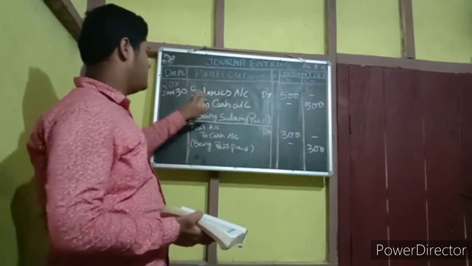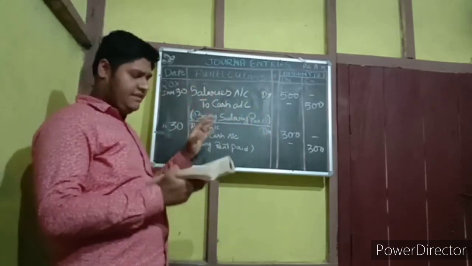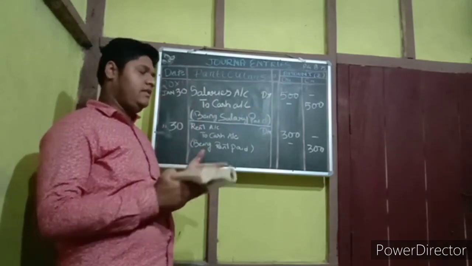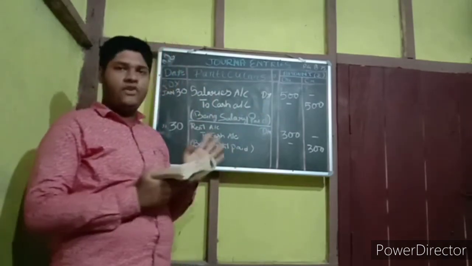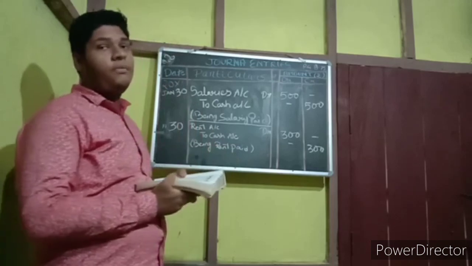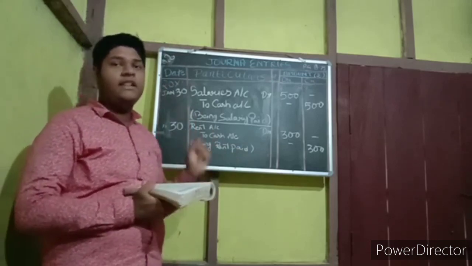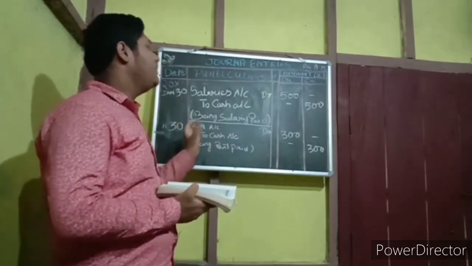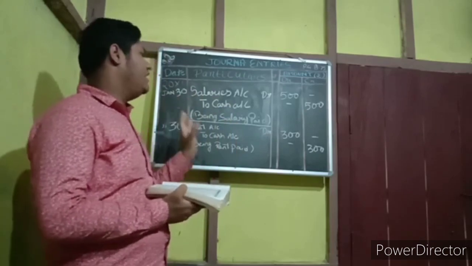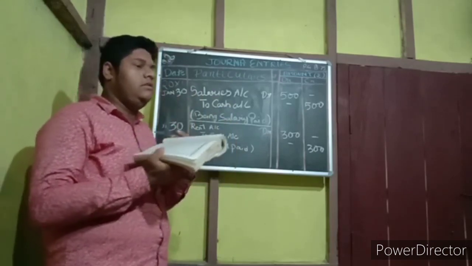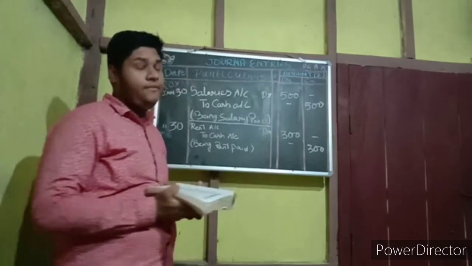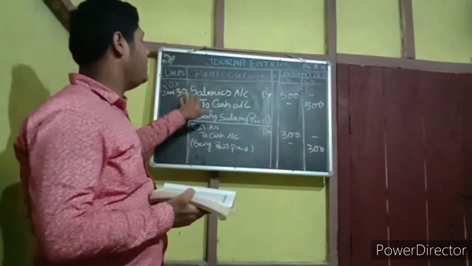Why salaries account debit? Because salary is a nominal account. It doesn't come under personal or real. So it's a nominal. So for nominal, what is the golden rule, student? For nominal, the golden rule is debit expenses, credit gains. So if we are giving some salaries, it's an expense for us, so we have put salaries account debit.